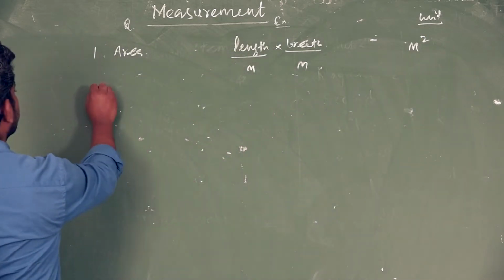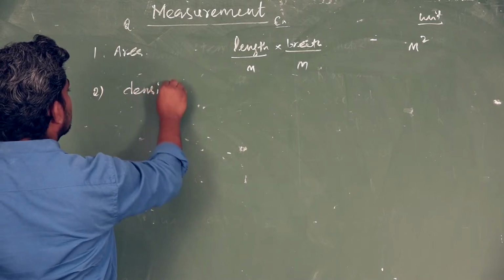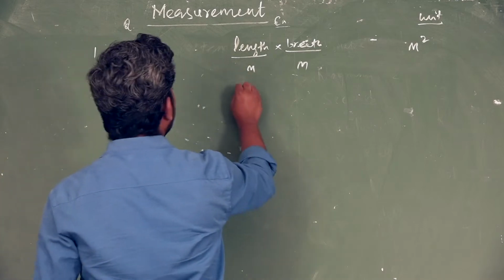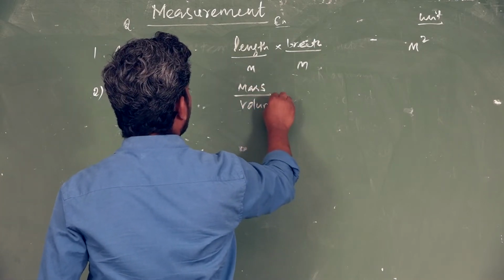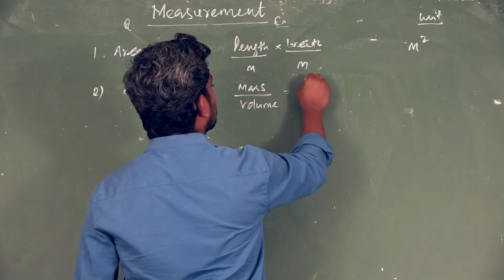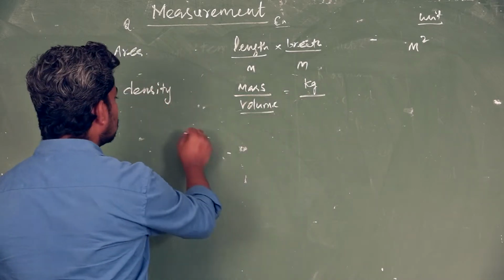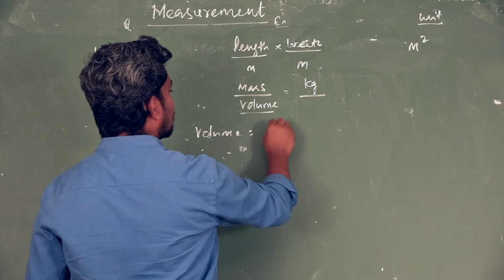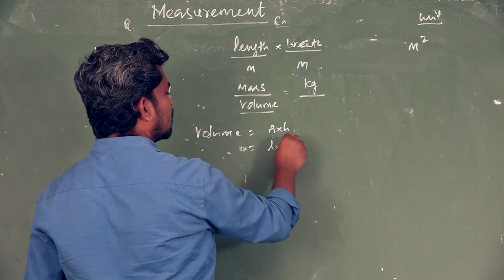Next one, density. What is the formula of density? Mass by volume. What is the unit of mass? You know well, kilogram. What is the unit of volume? Volume is equal to area into height. Area equal to length into breadth, into height.